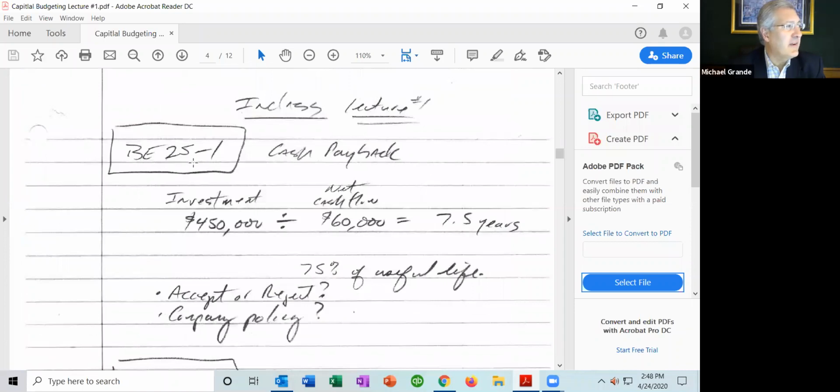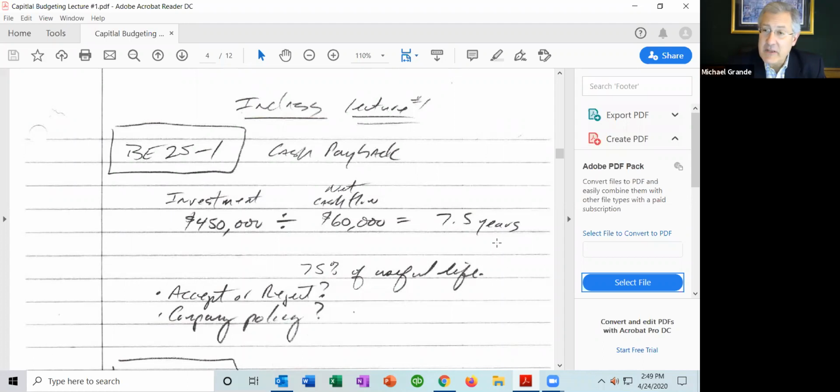It says brief exercise 25-1, cash payback. The initial investment of $450,000 divided by the net annual cash flow of $60,000 takes 7.5 years to pay back, to break even, if you will. If the useful life is 10 years, that's 75% of the asset's useful life. It takes 75% of the useful life for it to pay back.